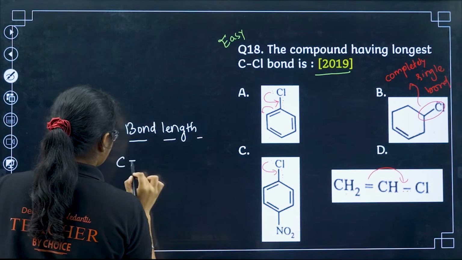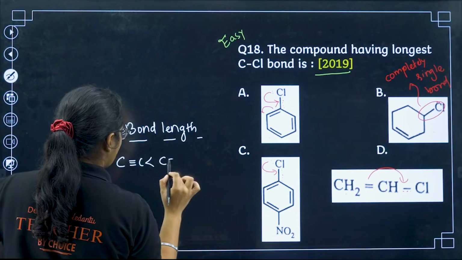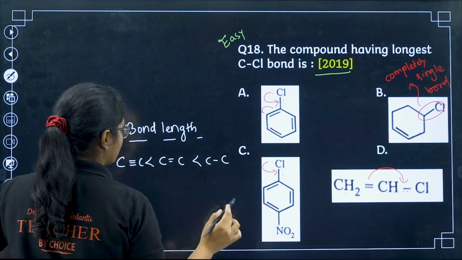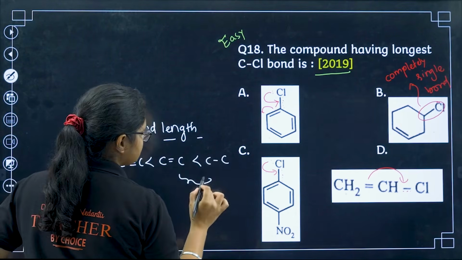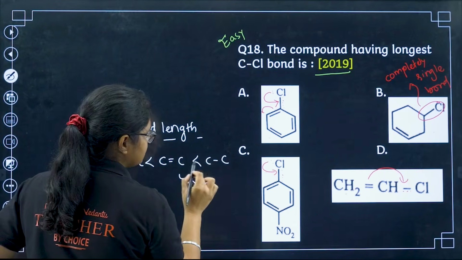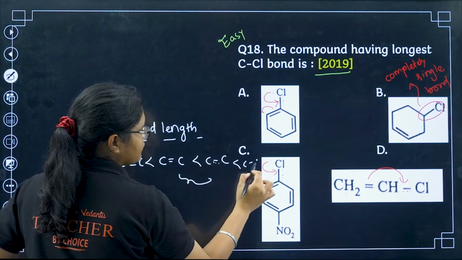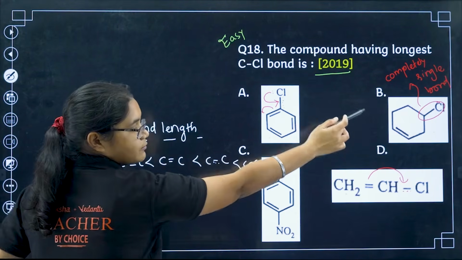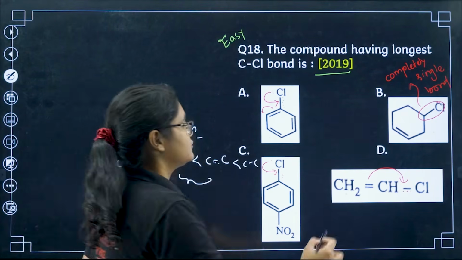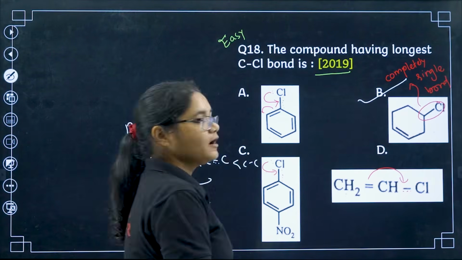Okay, completely single bond. So when it is a single bond, if you remember the bond length order, we have triple bond, the smallest, then you have double bond, and then you have single bond. Now these are partial double bonds, so their bond lengths will lie somewhere in between. So definitely the single bond will have the longest bond length, so that is why B will be the correct answer.